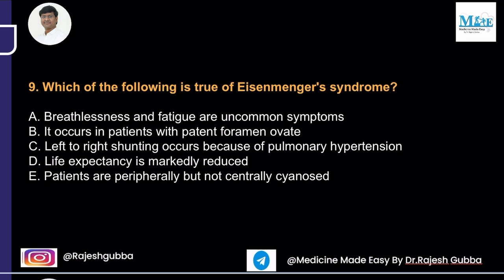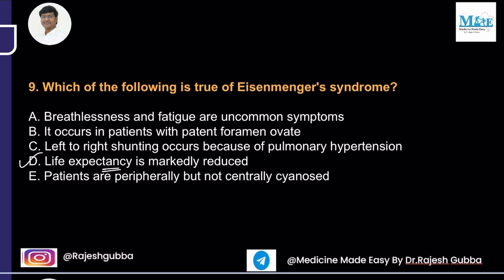Next question, which of the following is true of the Eisenmenger syndrome? Breathlessness and fatigue are uncommon symptoms. It occurs in patients with patent foramen ovale. Left to right shunting occurs because of pulmonary hypertension. Life expectancy is markedly reduced. Patients are peripherally but not centrally cyanosed. So the answer in this question is life expectancy is markedly reduced.